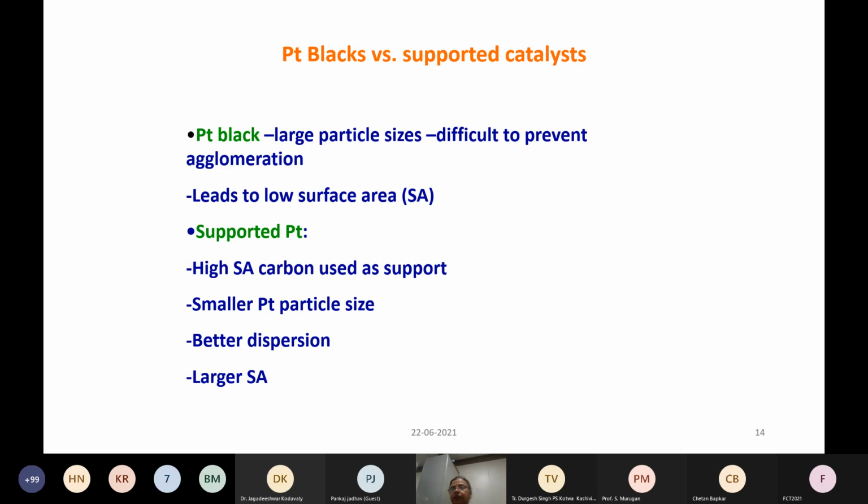The research driving factor basically is the cost. You want to reduce the amount of platinum. This can be achieved either by particle size reduction, or you improve upon the catalyst dispersion. The other way to reduce the cost could be that you can use a non-noble metal catalyst. It totally goes away from platinum. However, although it looks very promising, those catalysts currently do not have very high durability. As a result, we are still stuck with the platinum group material catalysts.